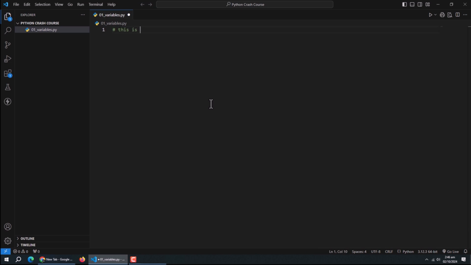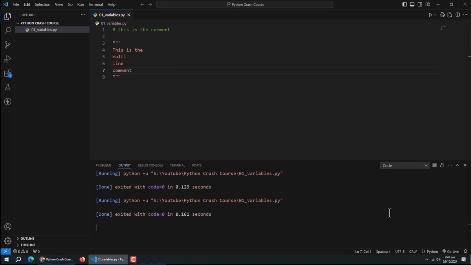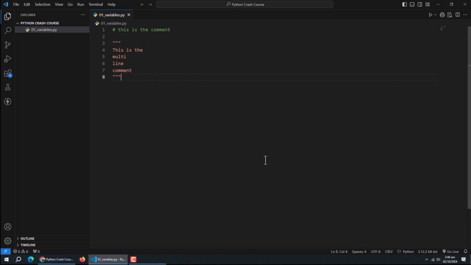Now, let's chat about comments. Comments are like little notes we leave in our code. They're super useful for explaining what our code does, both for ourselves when we come back to it later, and for other people who might read our code. In Python, we've got 2 types of comments. For one-line comment, we use the hash symbol, but if we need to write a multi-line explanation, we can use triple quotes. Python ignores these comments when it runs the code, but they're incredibly helpful for us humans.